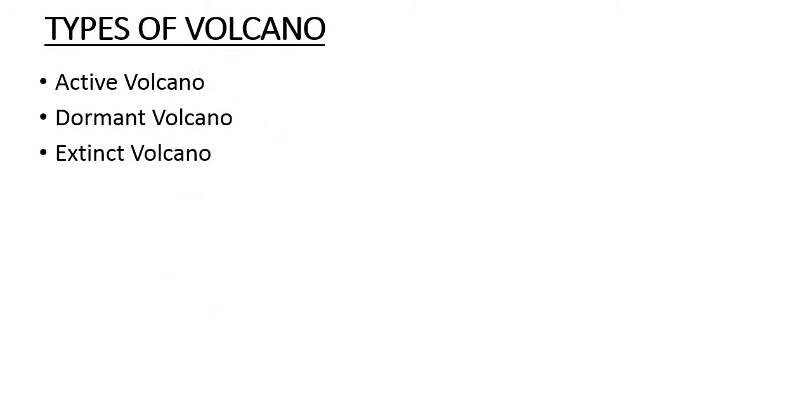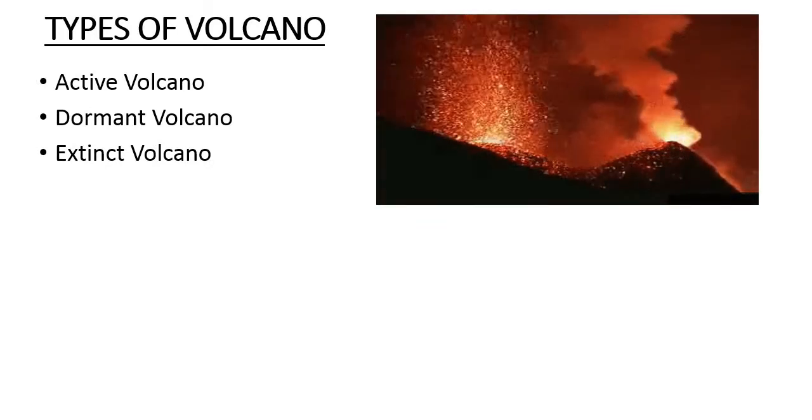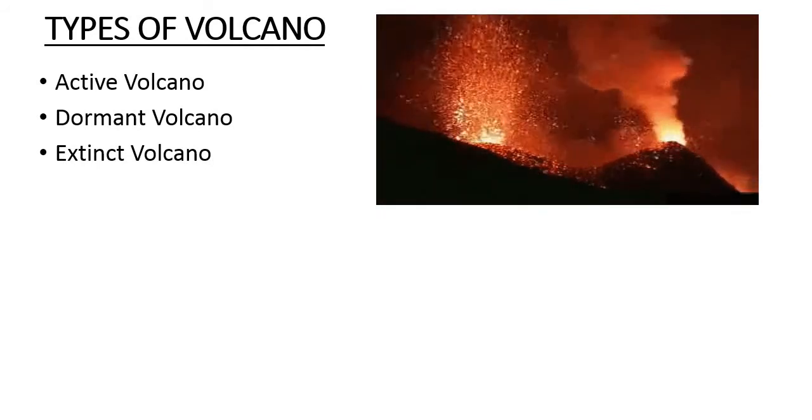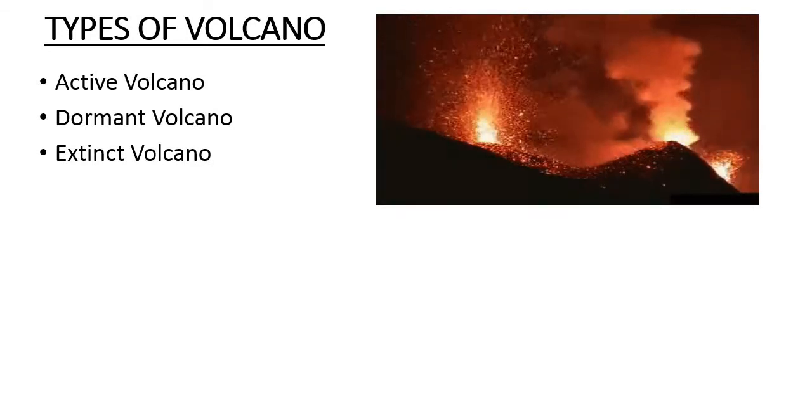Now, types of volcano. There are three types of volcano: active volcano, dormant volcano and extinct volcano. First we will see active volcano. These volcanoes constantly eject volcanic lava, gases, ashes and fragmented materials.